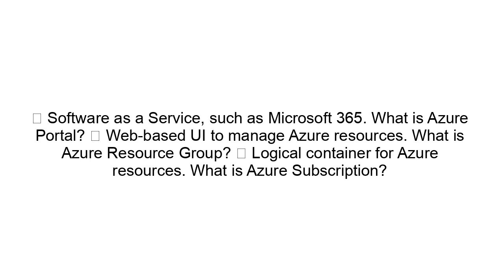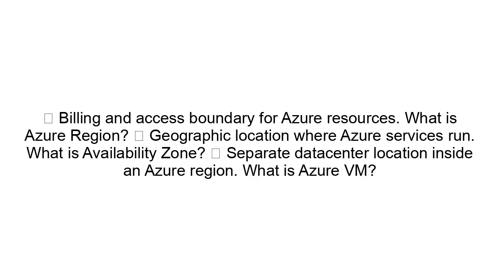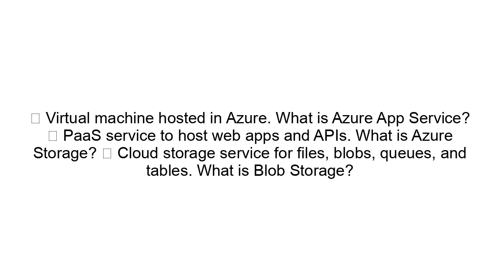What is Azure Portal? Web-based UI to manage Azure resources. What is Azure Resource Group? Logical container for Azure resources. Billing and access boundary for Azure resources. What is Azure Region? Geographic location where Azure services run. What is Availability Zone? Separate data center location inside an Azure region. What is Azure VM? Virtual machine in Azure Cloud. Virtual machine hosted in Azure.